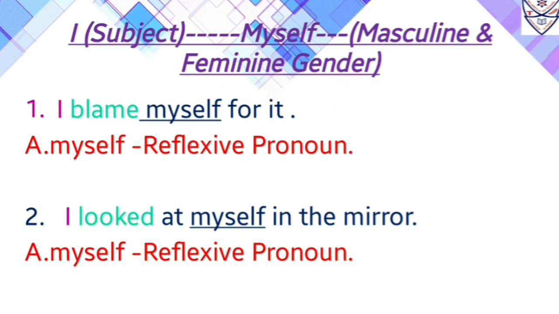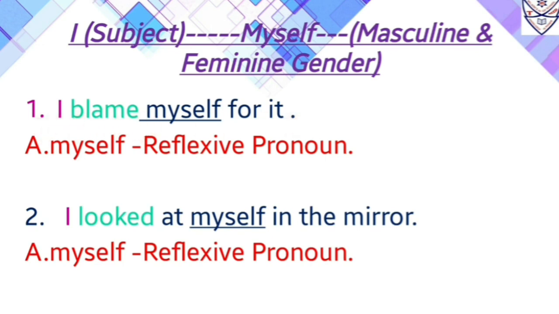Now let us start with the examples given below. First one, I blame myself for it. Now over here the starting of the sentence is with a pronoun, and that pronoun is I. Over here I stands for the pronoun as well as it is also the subject of this sentence.